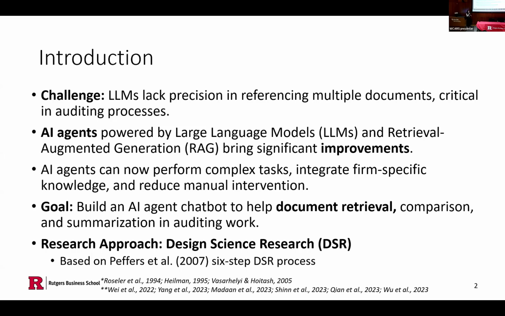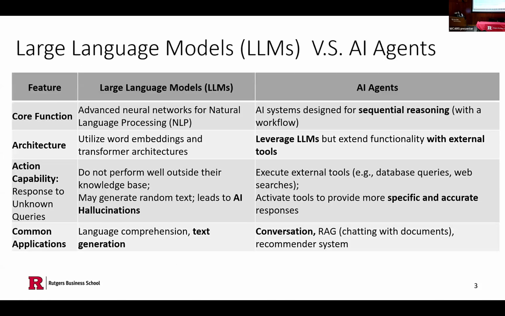And the senior auditors have to spend a long time training the new auditors, which is time-consuming, and they are just repeating the same stuff over and over. So we want to build a chatbot for document information retrieval. Our research approach is design science research based on the preferred 6-stage DSR process.